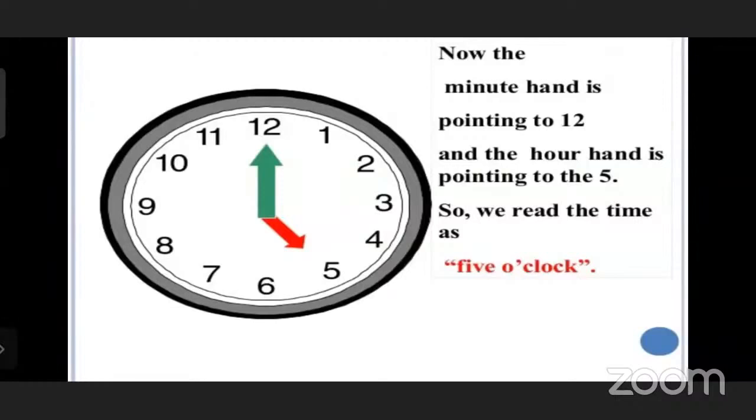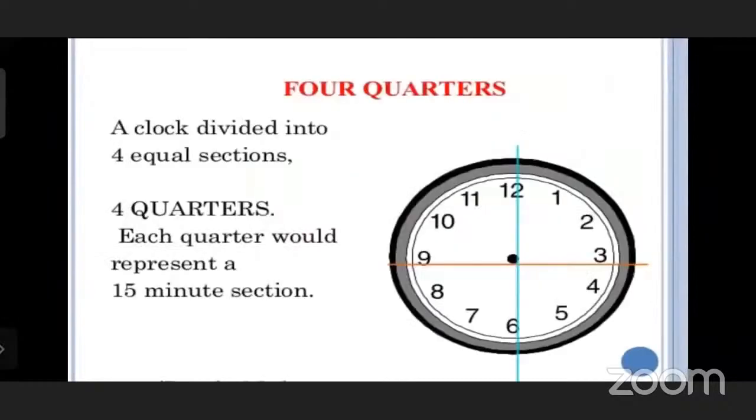Understood? In this example, if the red hour hand is on 8 and the green minute hand is on 12, what will be the time? 8 o'clock. Very good. Now see, there are 4 quarters.